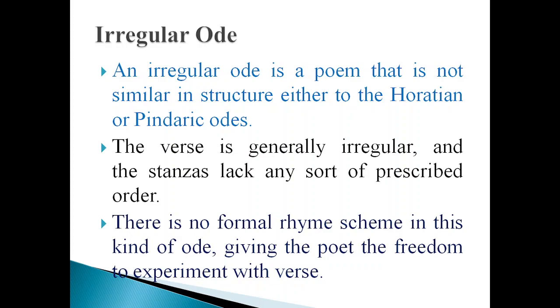There is no formal rhyme scheme, and the poet has the freedom to experiment with the verse and choose any kind of verse.